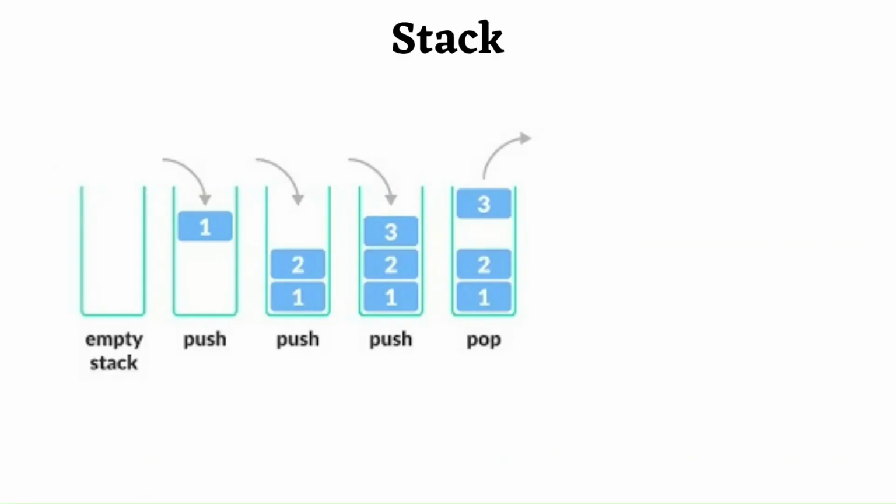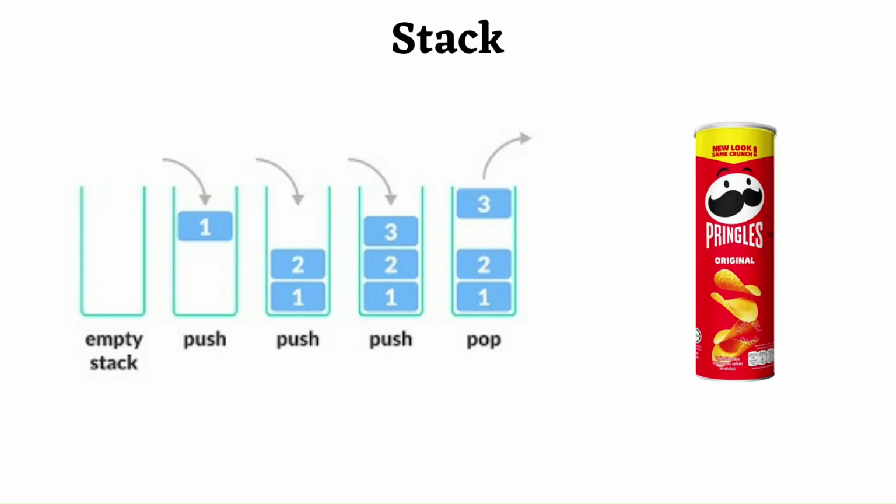So what exactly is a stack? A stack is a linear data structure which follows a particular order in which the operations are performed. Their order might be last in, first out, or first in, last out. When you think about a stack, think of Pringles chips in a factory.